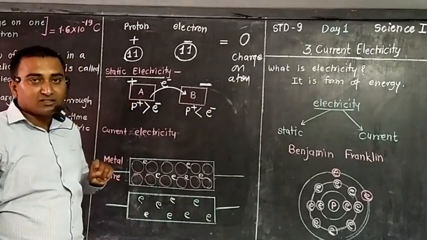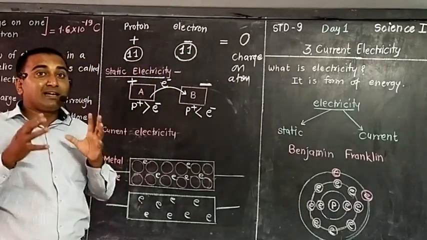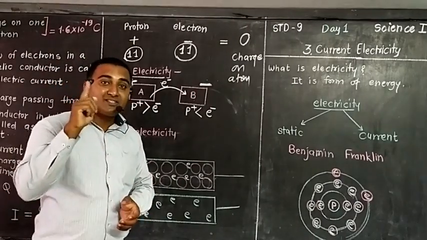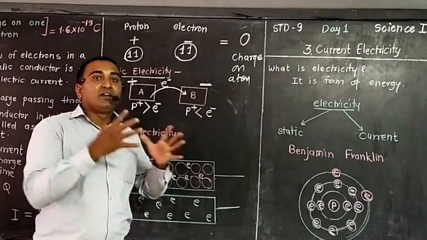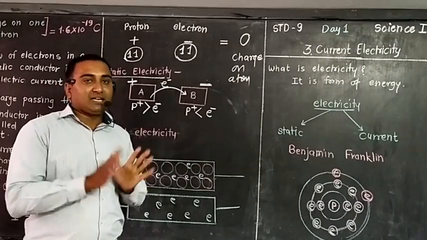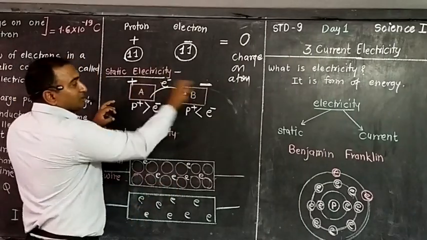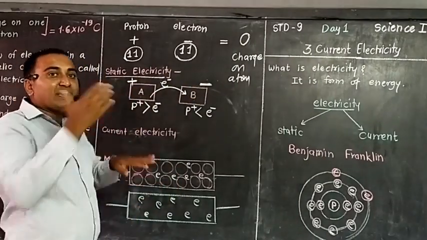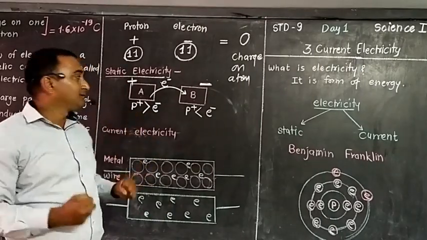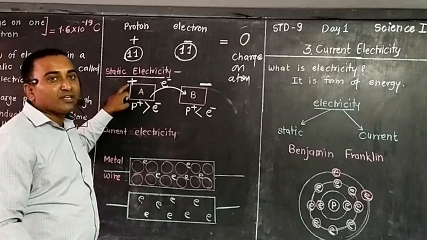So is there a charge or not? The atom is electrically neutral, but the electrons and protons have electric charge. What kind of charge do they have? 1.6 times 10 raised to minus 19 coulomb. One electron and one proton have that much charge; the proton is positive and the electron is negative. That is the only difference. Both have the same magnitude of charge. But here, because of the transfer of electrons, the numbers of positive and negative charges become less or more, and the bodies get charged. Because of the transfer of electrons, body A converts into a positively charged body.